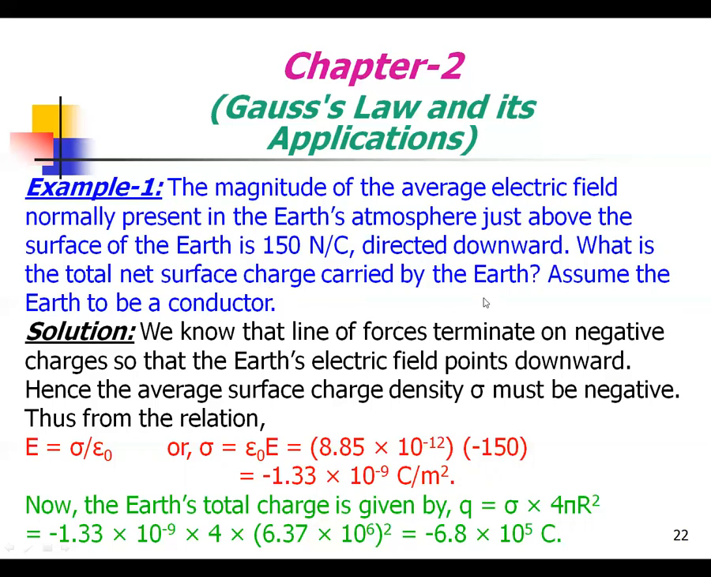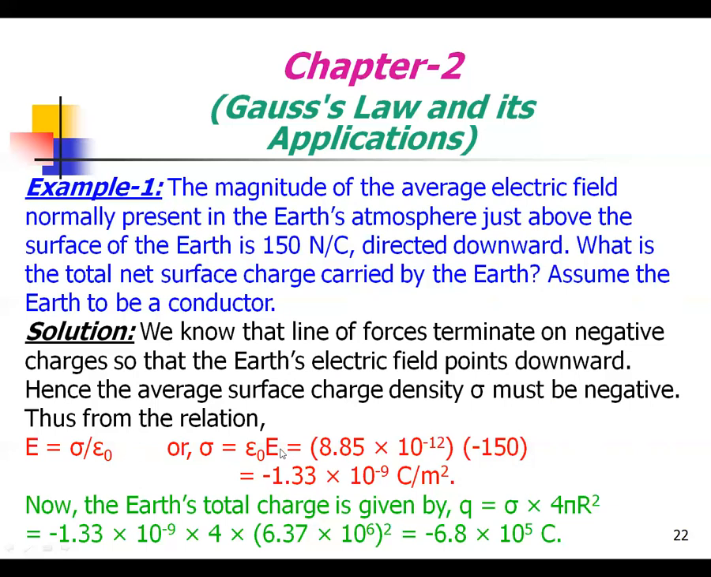So now we can solve. We know that the lines of force terminate on negative charges, so the electric field points downward. Hence, the average surface charge density sigma must be negative. Thus, from the relation E equals sigma by epsilon naught, sigma equals epsilon naught times E, where epsilon naught is the permittivity of free space.